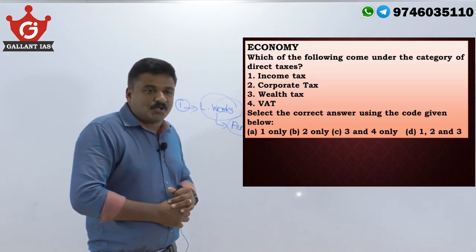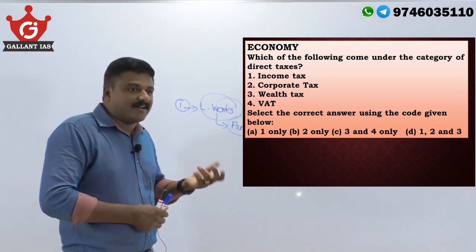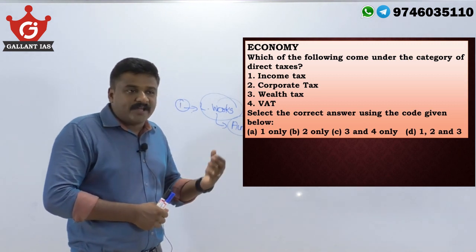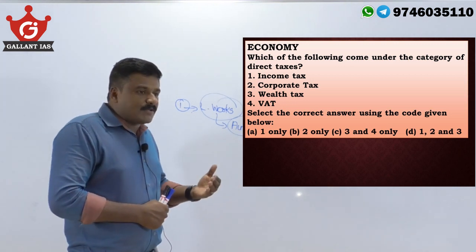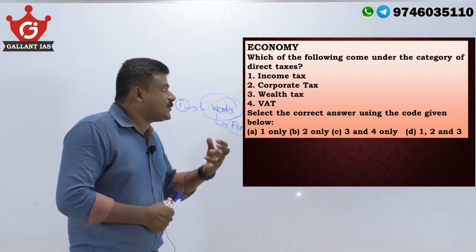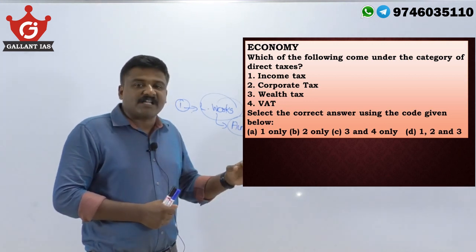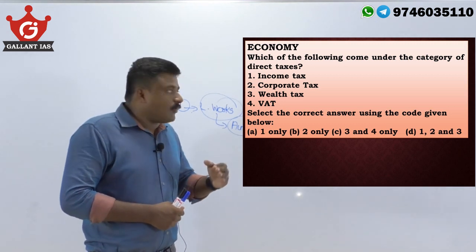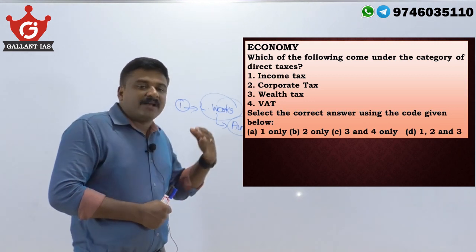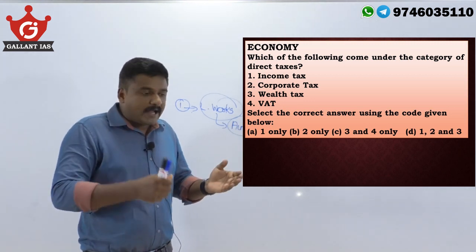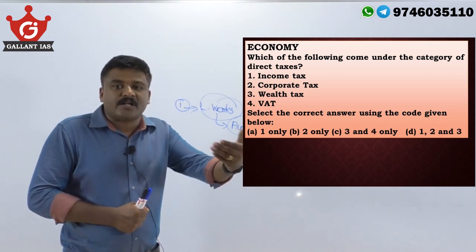Direct, indirect taxes. You already studied, I know. Which of the following come under the category of direct taxes? Direct taxes are non-transferable taxes. Indirect taxes are transferable taxes. Direct taxes, we already learned, are paid directly by the taxpayer to the government. This is non-transferable. For example, income tax or corporate tax or wealth tax: such a tax is directly paid by the taxpayer to the government, and no intermediaries are there. That means the tax is levied by the government directly on the taxpayer.